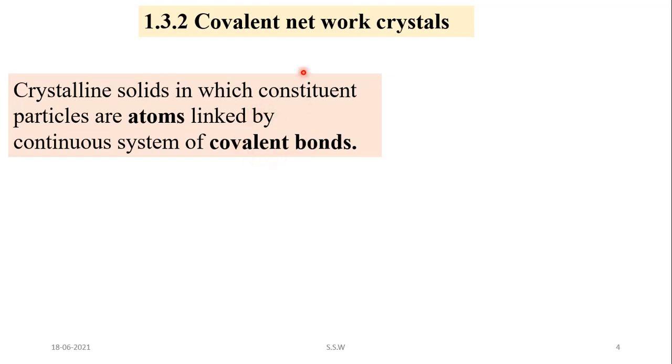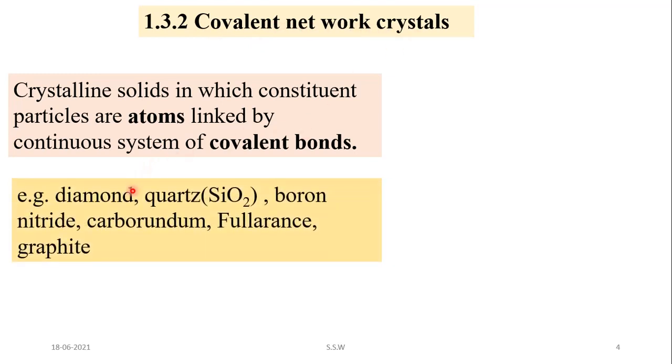Such crystalline solids are called covalent network crystals. Examples of this are diamond, quartz, boron nitride, carborundum, fullerenes, graphite. All these are examples of covalent network crystals.